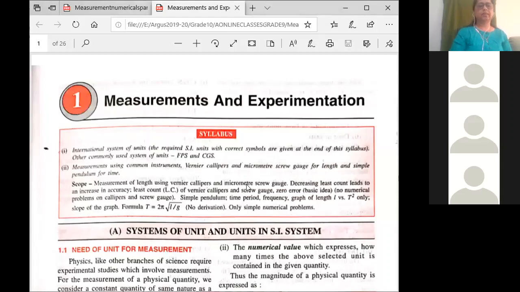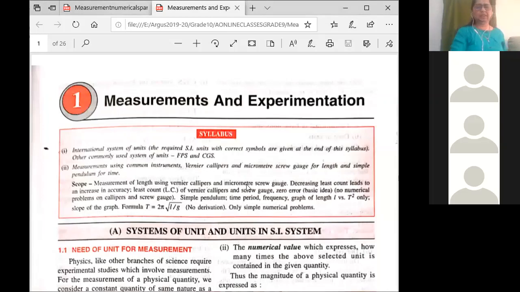So we start with the first part, that is the system of units. It's a little boring after doing motion. You will find that this is a little boring chapter, but it will get over very soon. Okay. So we will start with the first part, measurement and experimentation.